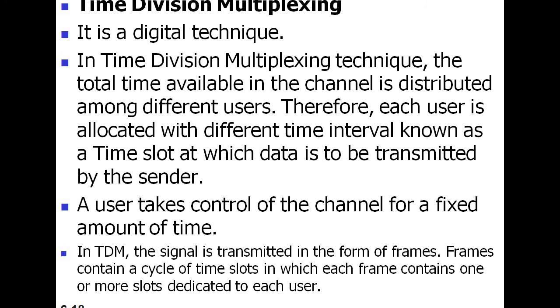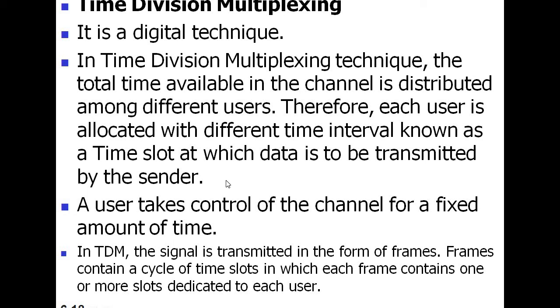What is time division multiplexing? As I have told, it is a digital technique. In the TDM technique, the total time available in the channel or the transmission medium is distributed among different users. Therefore, each user is allocated a different time interval known as a time slot, at which data is to be transmitted by the sender.